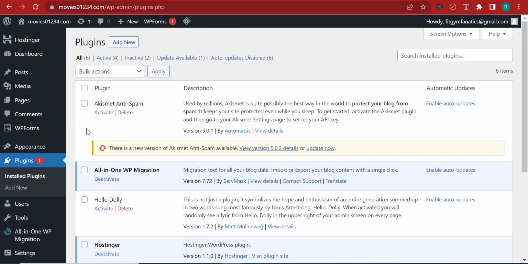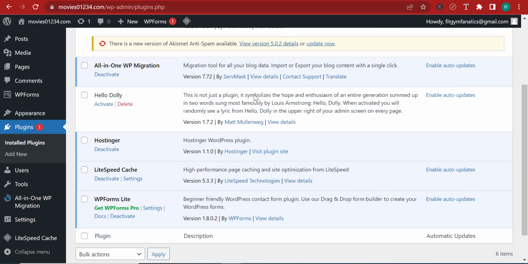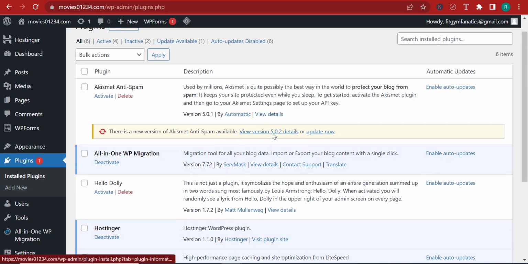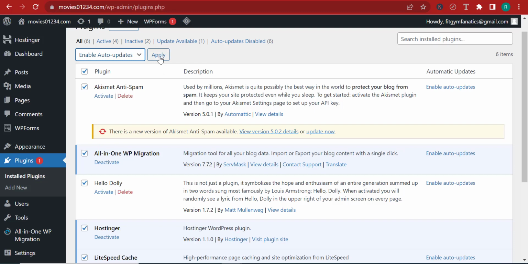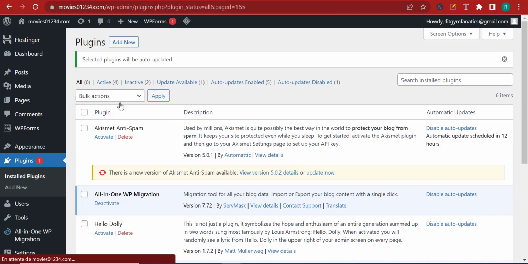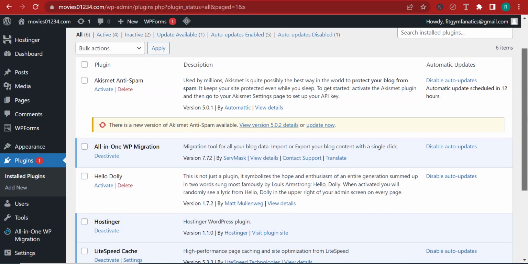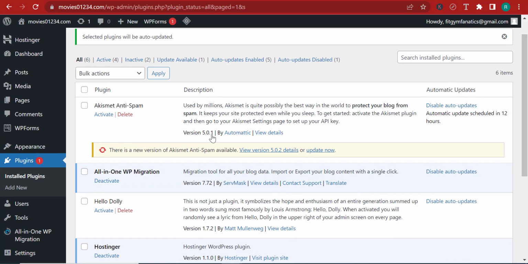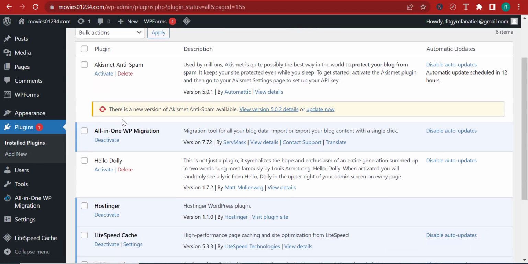Now over here, you can regularly check on your plugins, auto-update them or update them. For this instance, auto updates are not enabled, so you can select all the plugins, in which case they will all be selected. And you can click here on bulk actions, click enable auto updates and apply. So right now, what will happen is these plugins are going to be updated without you having to update them manually. Now over here, you can see that some plugins are activated, some plugins are deactivated.